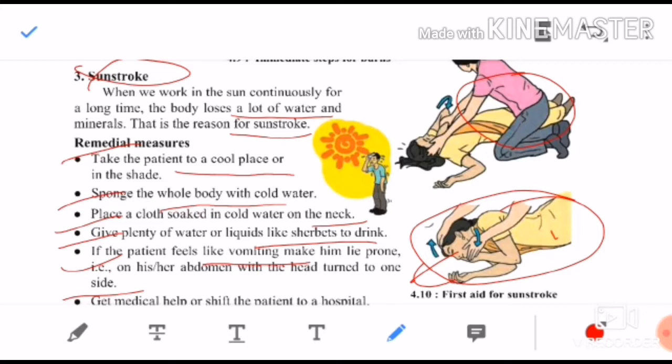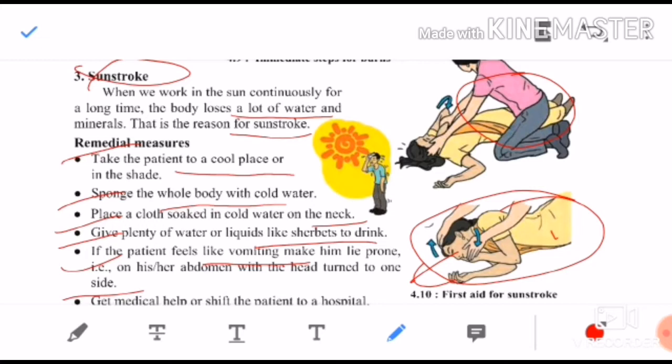So remember this, what is sunstroke? When we work continuously in the sun for a long time, our body loses a lot of water. Due to that, we feel giddy, we feel thirsty, and due to all this we get a sunstroke. So these are the remedial measures you should do.